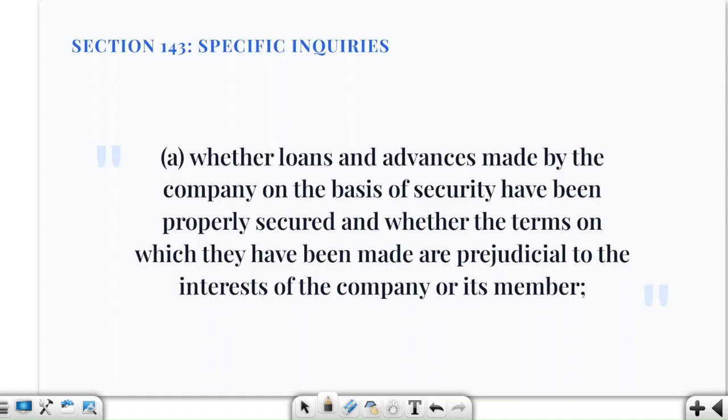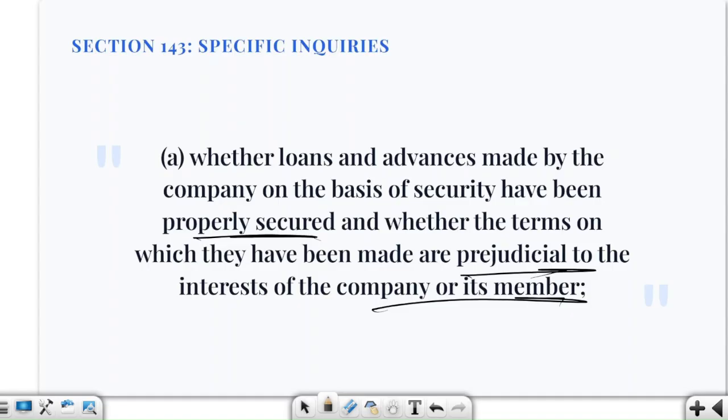First we are talking about loans and advances. So the auditor checks whether the loans and advances are properly secured. Then, are these loans given on terms that are not prejudicial to the company or its members?